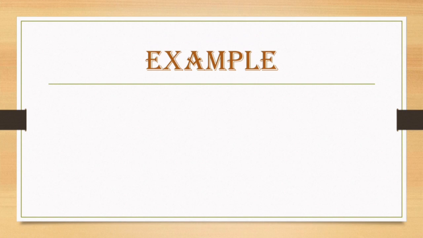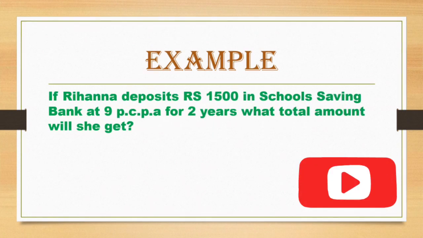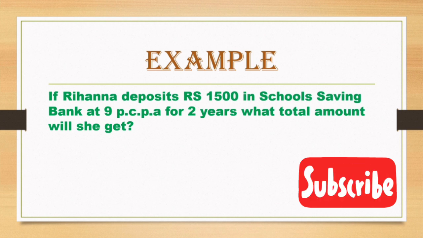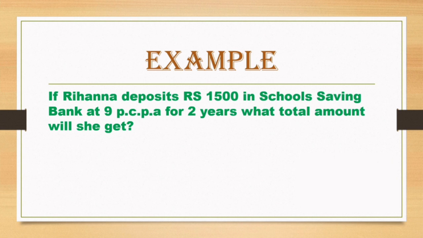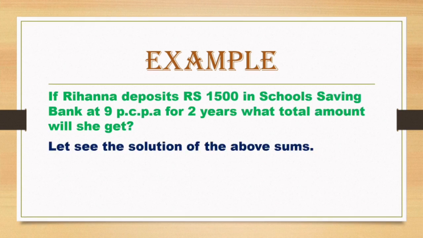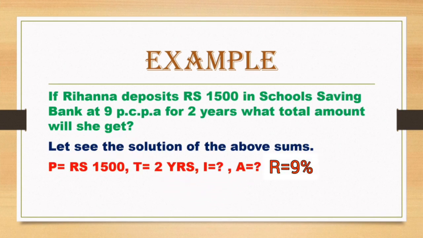Here we have an example: if Rihanna deposits rupees 1500 in the school saving bank at 9% per annum for 2 years, what total amount will she get? Let's see the solution of the above sum. Principal is rupees 1500, rate of interest 9% per annum, time 2 years. Interest we have to find out with the help of the formula, and then the amount.